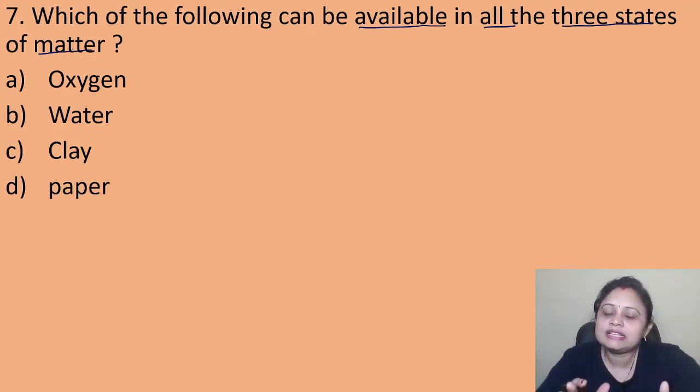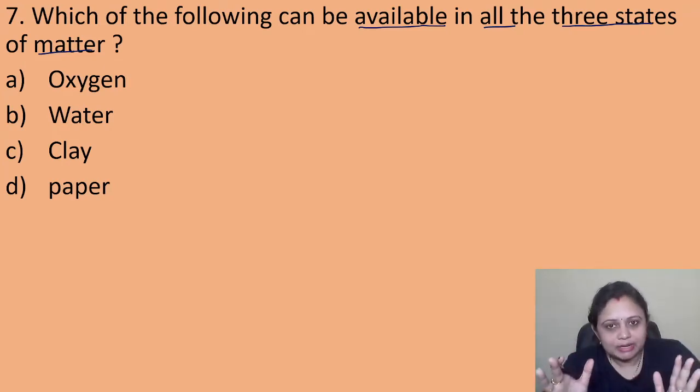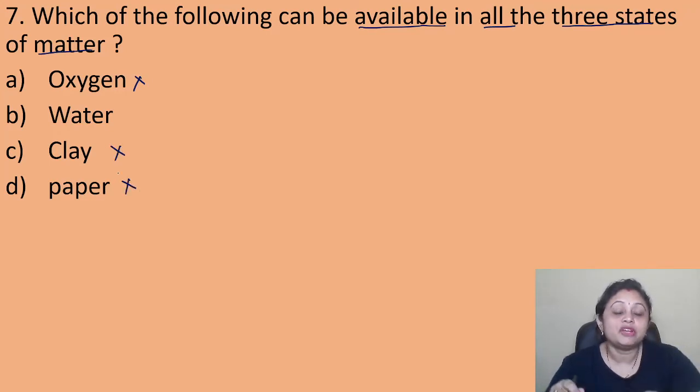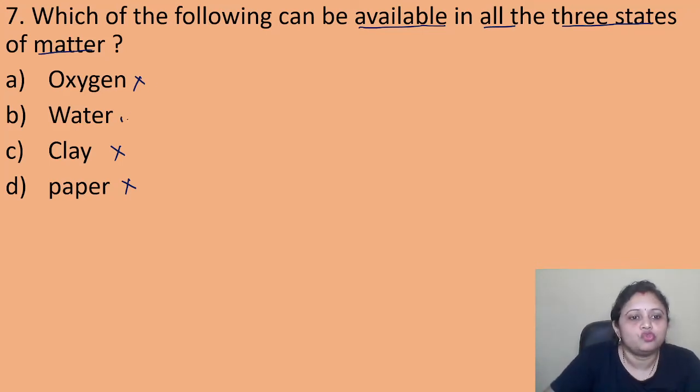If you know the answer, you can write in the comment box. You just imagine what you have seen. For oxygen, have you seen it? No. For clay? No. For paper? No. But we see it for water.